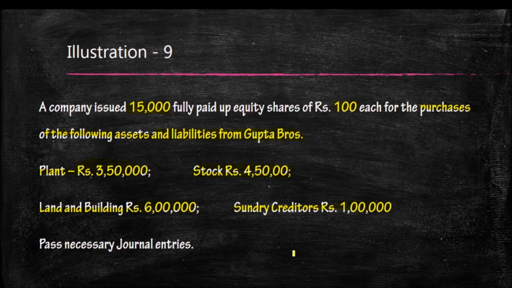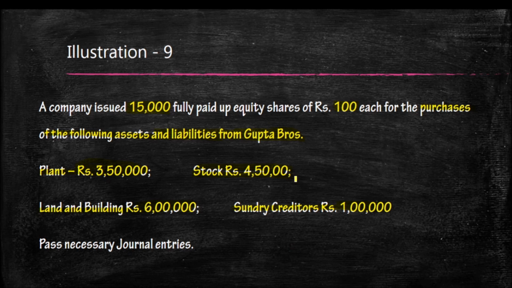So what is the entry we have to write? Critical thinking is needed to solve this problem. Normal entry will be asset account debited, please note, asset account debited to liability account, to Gupta Bros, or we can say to vendors account. When the shares are issued, vendors account debited to share capital is the entry.